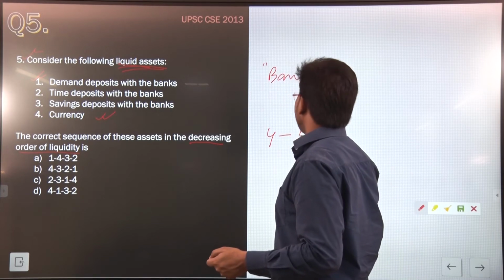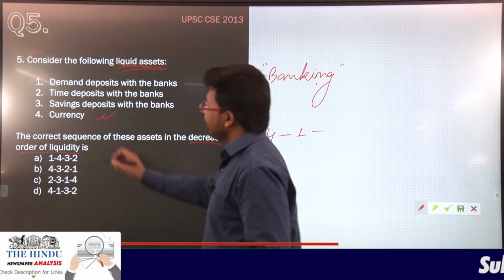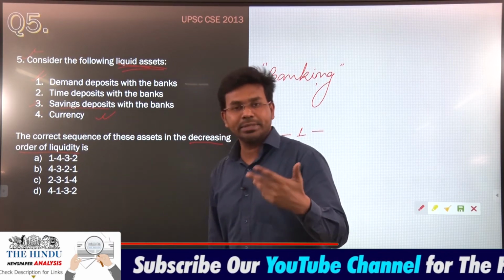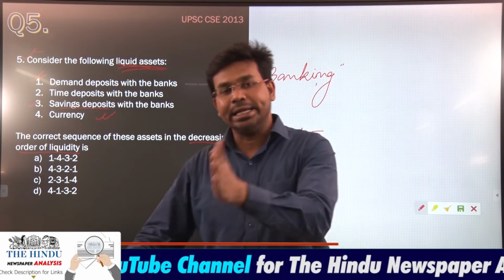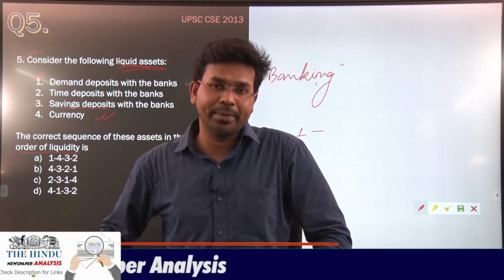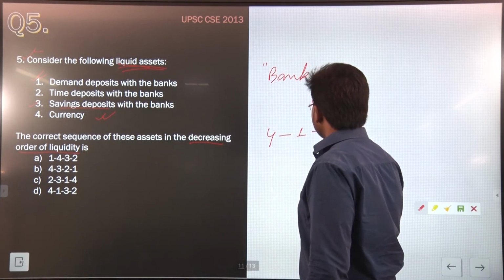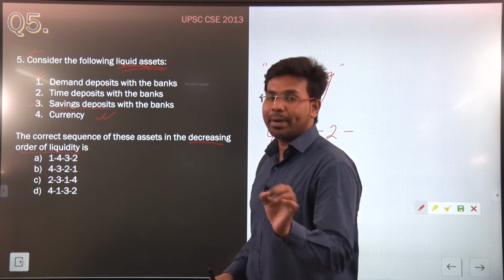So after 4 will come 1. Then saving deposits with banks. You also have a savings account with the bank. You can go to the bank anytime in working hours and withdraw your money. So it is relatively less liquid as compared to a demand deposit.